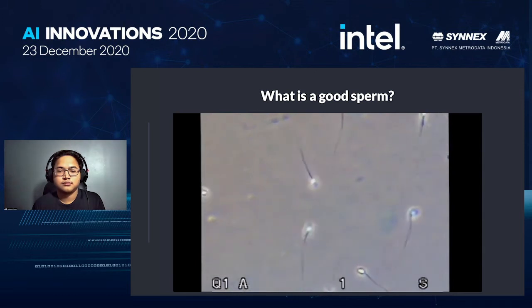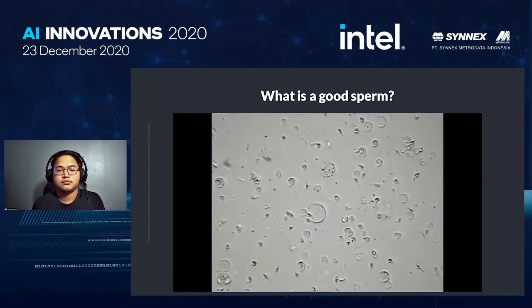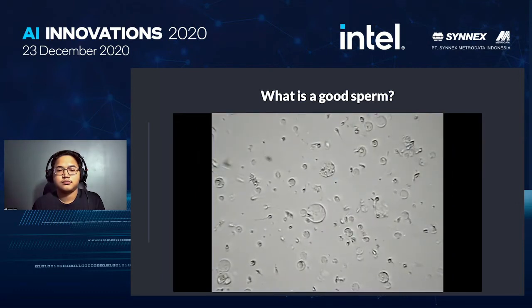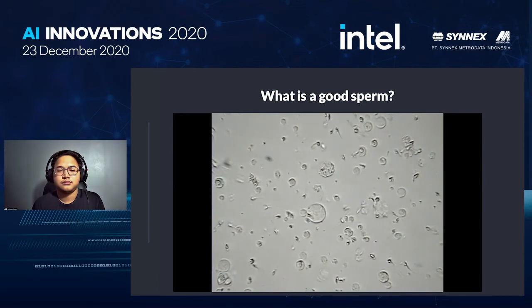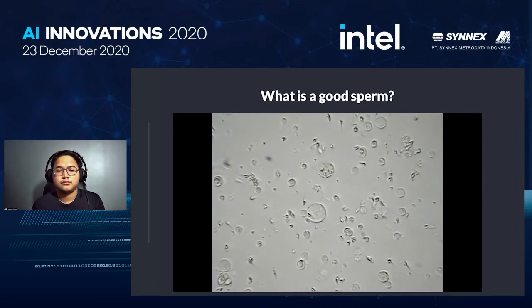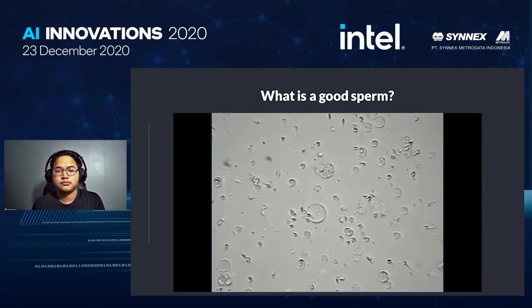Here is a higher magnification where we can get a better idea of the morphology or shape of the sperm cell. These specimens demonstrate both low count and low motility. There are many immature form sperm present and progressive motility is poor.